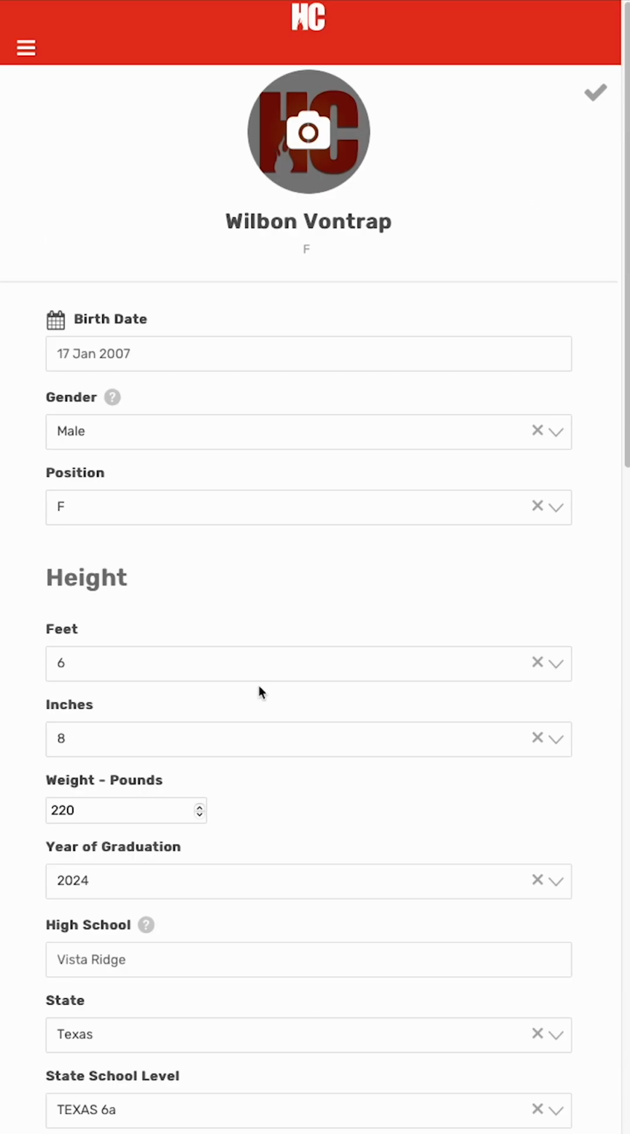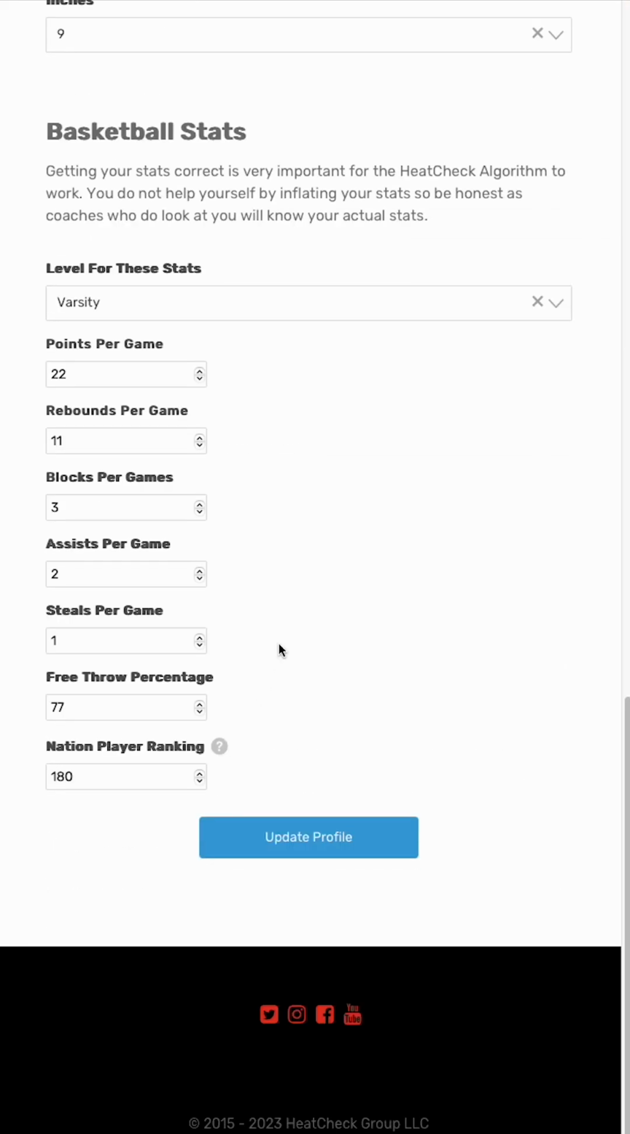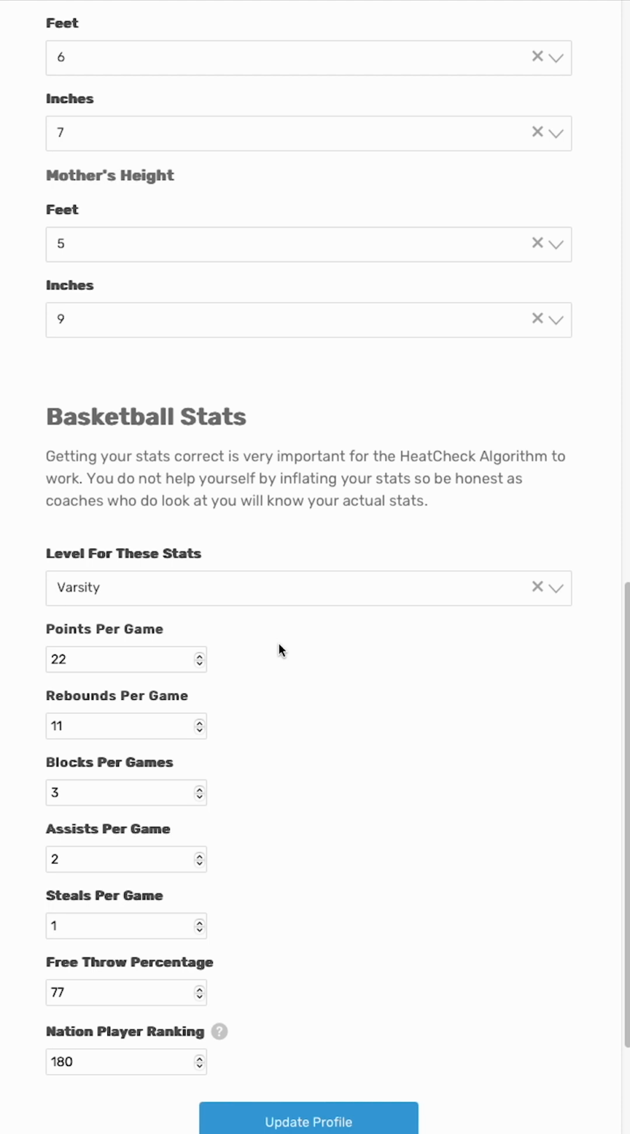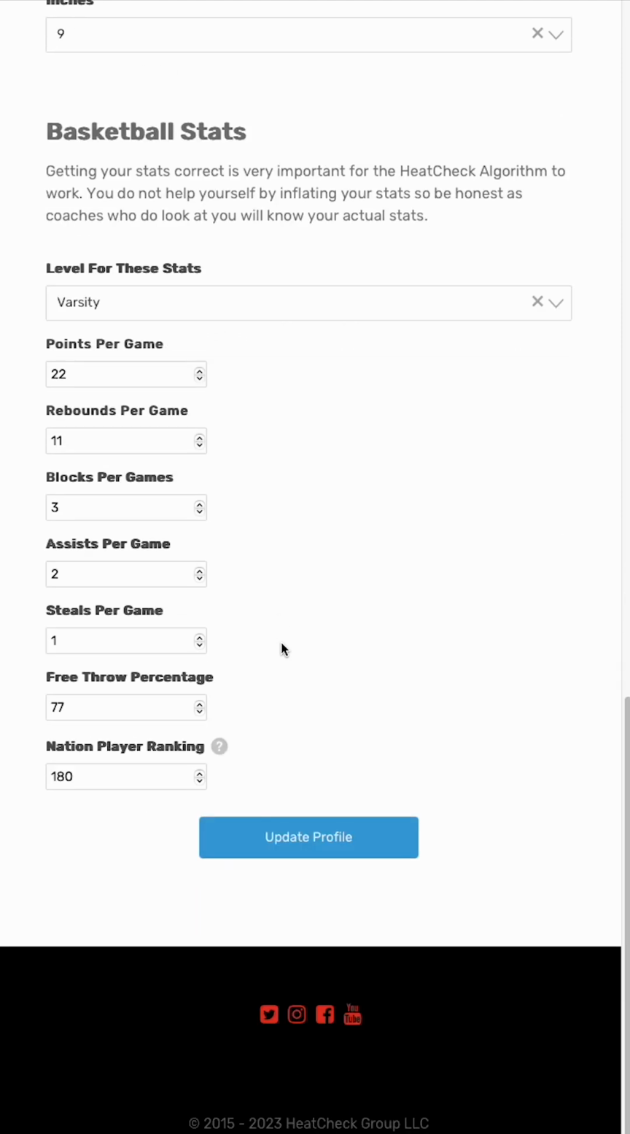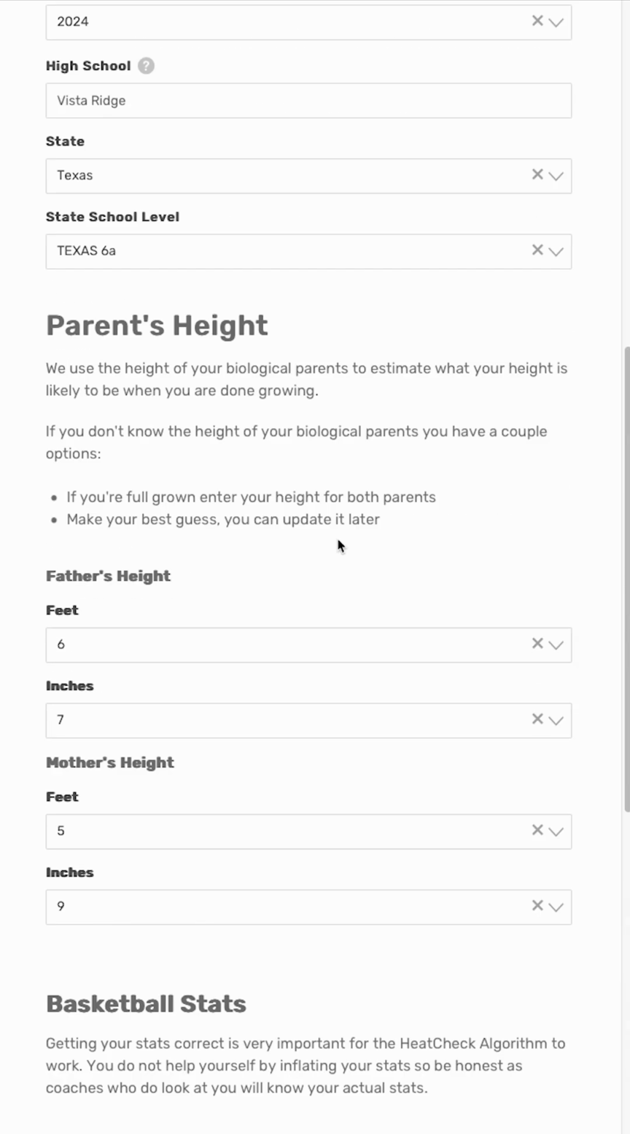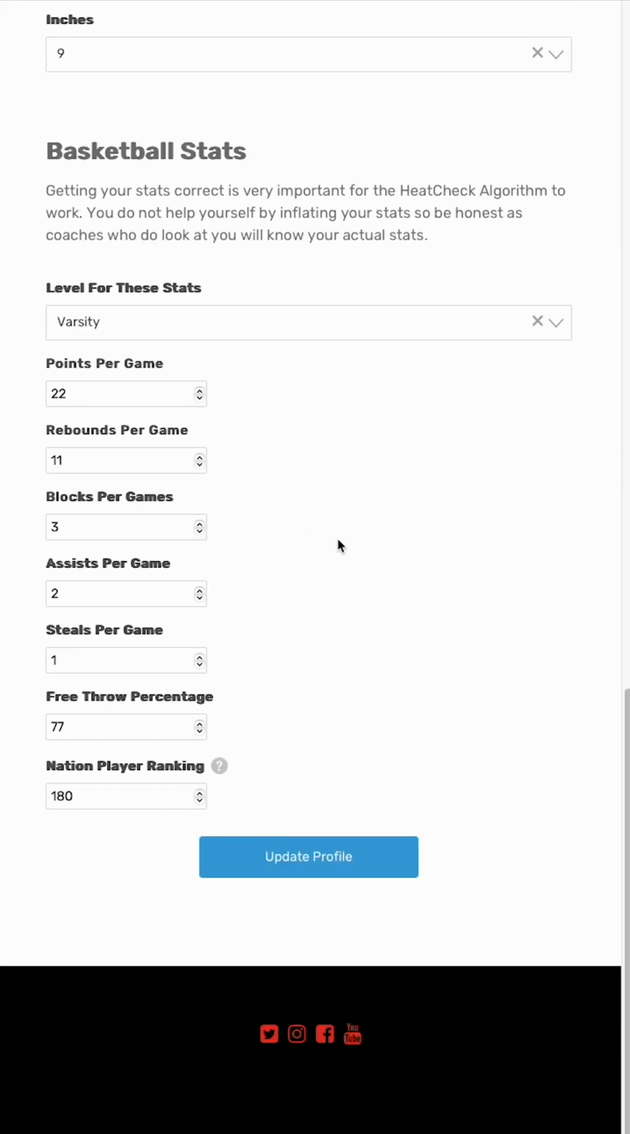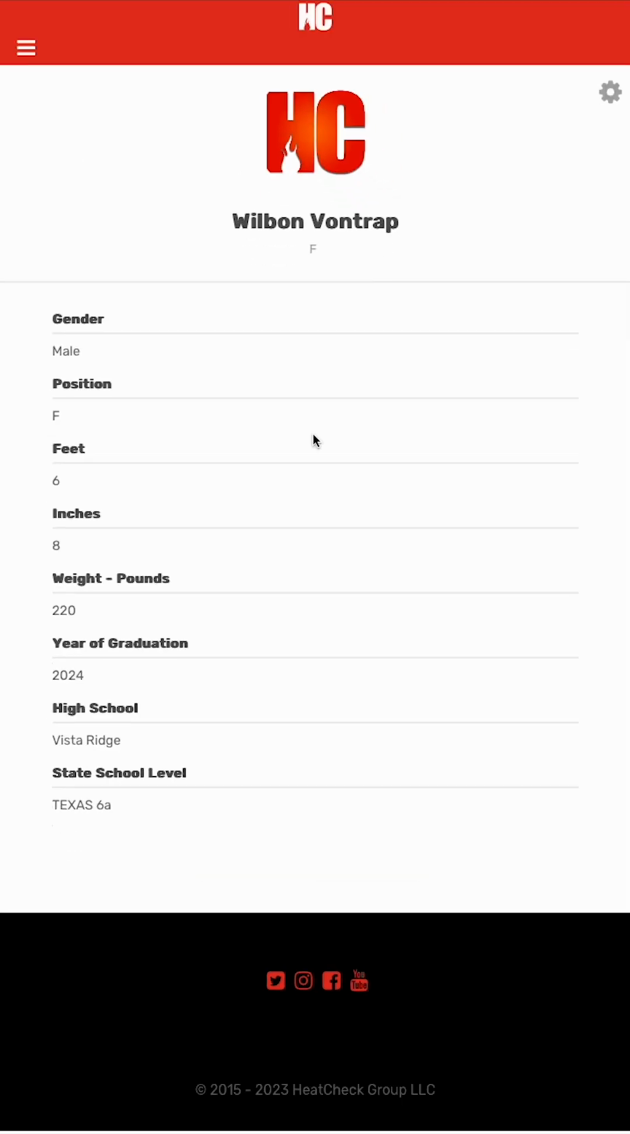And a word about inflating these. The truth comes out. There's no reason to not be 100% truthful here, because at the end of the day, college coaches will know the truth. Your objective here is not to make yourself look better than you are. You need to be accurate to what you are. So we'll update that, and then we're off.